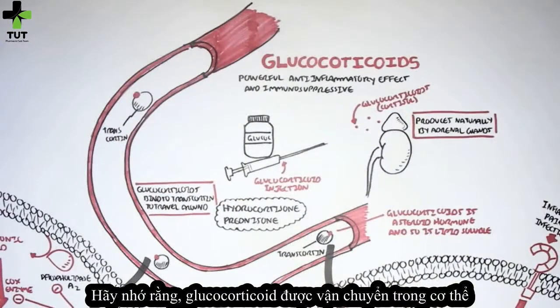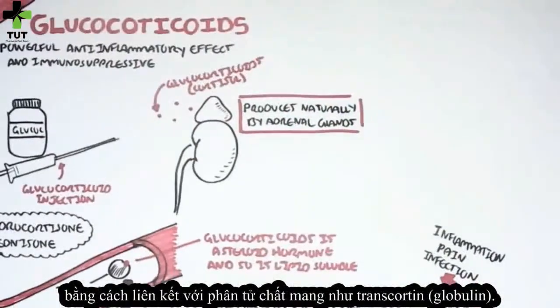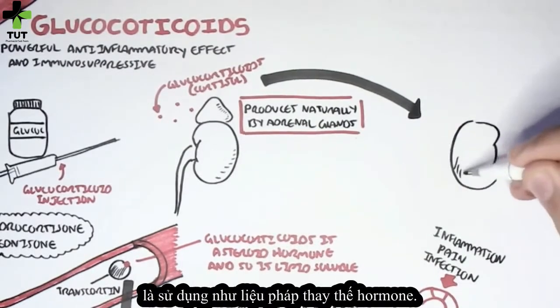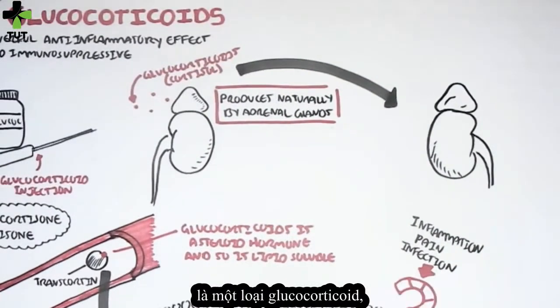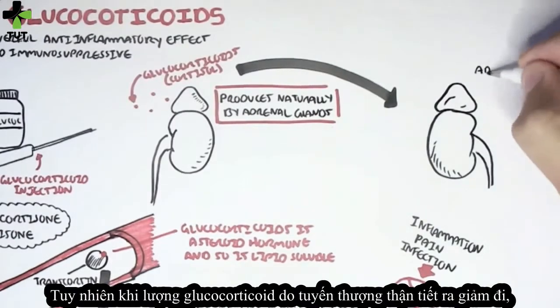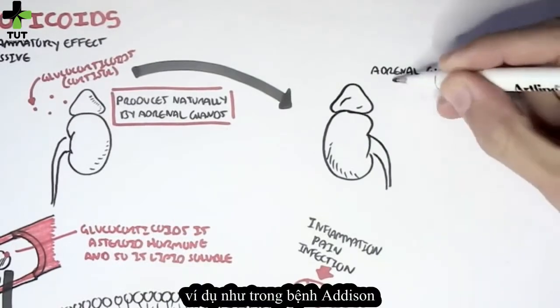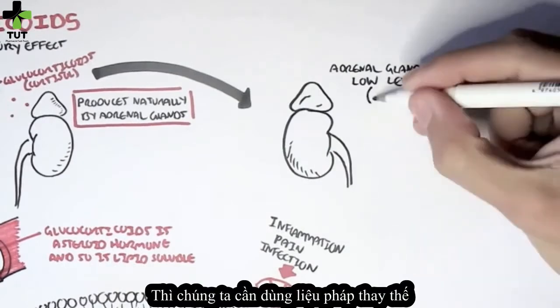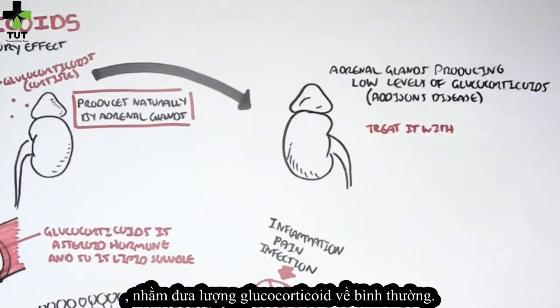Glucocorticoids, remember, travel around the body bound to carrier molecules such as transcortin. Another use of synthetically made glucocorticoids such as hydrocortisone and prednisone is as a replacement therapy. Remember, the adrenal glands normally produce cortisol, a glucocorticoid. However, when the adrenal glands produce low levels of glucocorticoids and we need glucocorticoids, an example of this sort of disease is Addison's disease. So we would use replacement therapy and inject glucocorticoids into this person, and thus try to balance the low levels out.